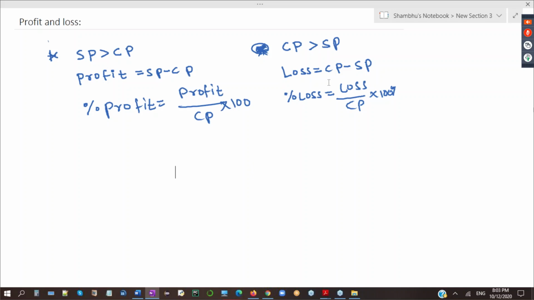Cost price greater than selling price, then it will be a loss. Loss is cost price minus selling price. Fine. So based on this, I'm going to give you 2 to 3 questions that will be important.